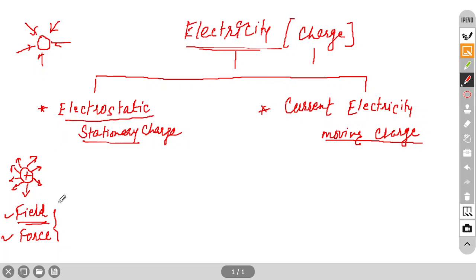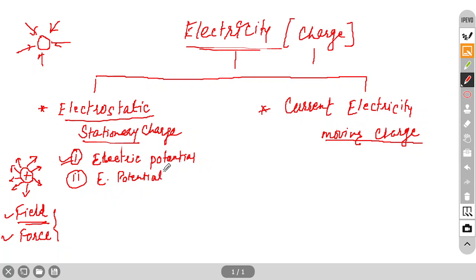Then we have electric potential, that is given in your syllabus, in your book. So the first topic for 10th grade is electric potential, and the second topic is electric potential difference.